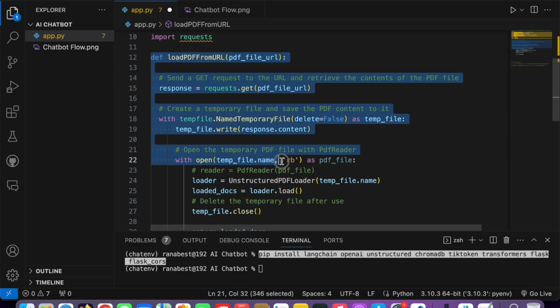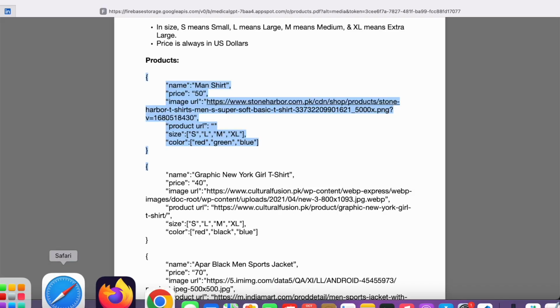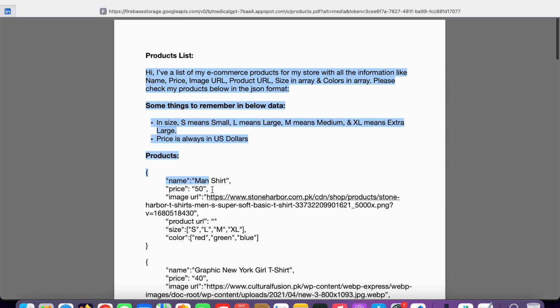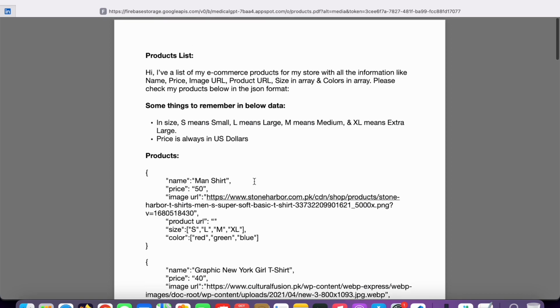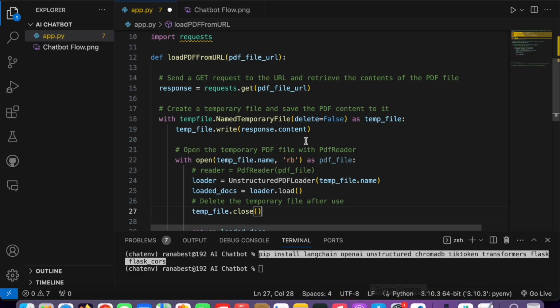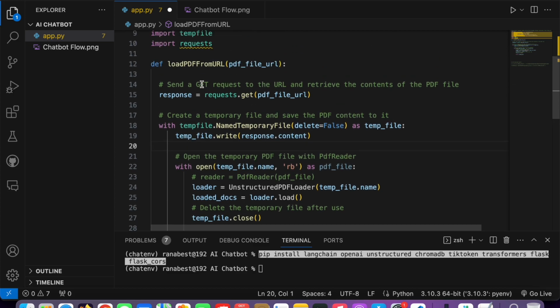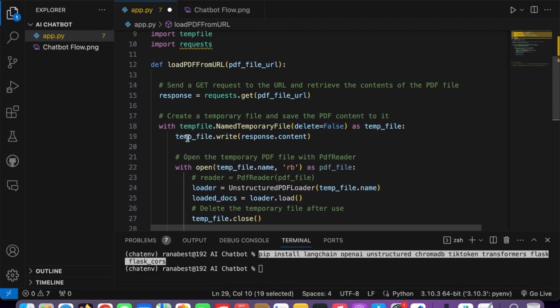So this is a function that I wrote. Basically, not I wrote, you can ask ChatGPT how to load PDF content using a URL. We have the URL of our PDF file, and I need all the textual information in this data. So how can I do that? You can ask ChatGPT, but here is the code. I will provide that. I also generated it from ChatGPT. I just need to pass a URL to this function, and it will give me all the text in that PDF. So it's so simple.